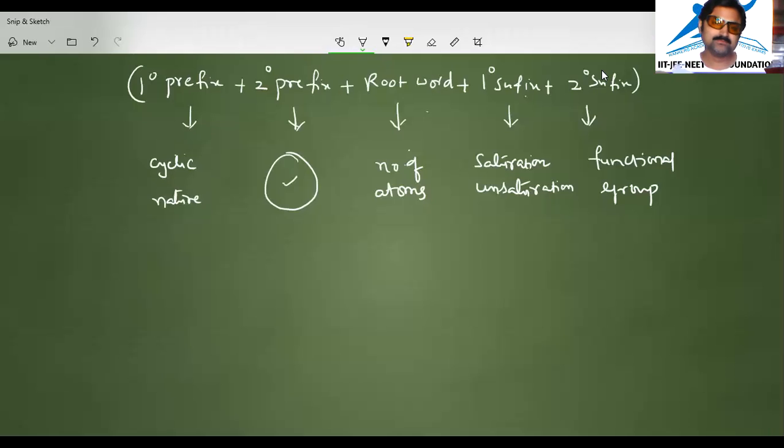Hi, hello, dear students. In the last session we discussed the IUPAC nomenclature, particularly the primary prefix, root word, primary suffix and secondary suffix. We were discussing the secondary prefix when we concluded the last class, and from there we will start this session. Okay, let us move to the secondary prefix.